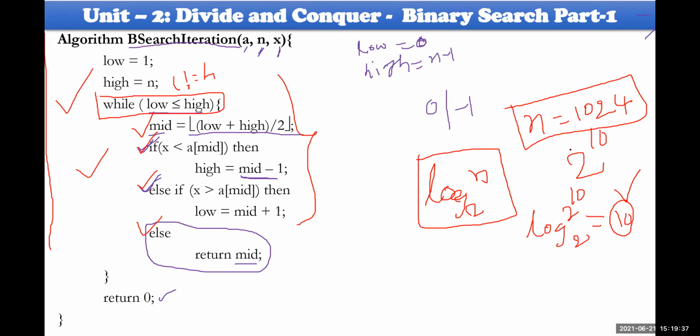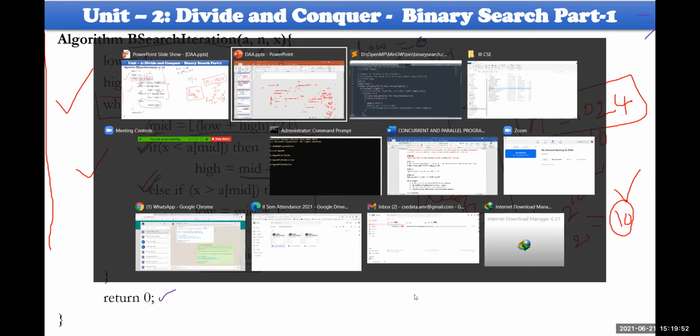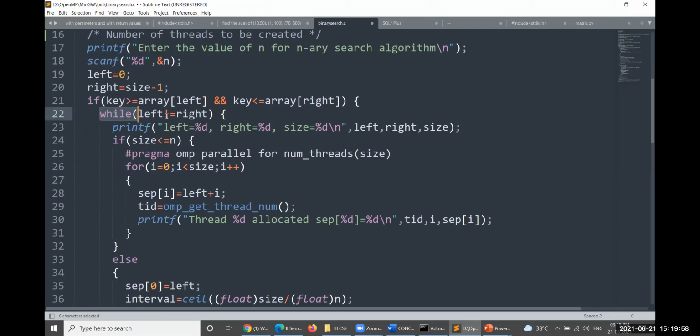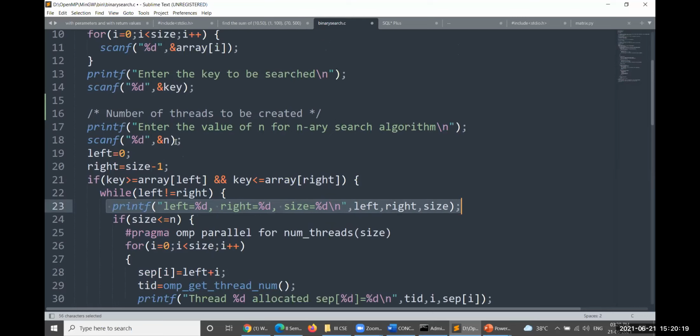So it is very efficient, provided, very importantly, that your data is in ascending order. If your data is not in ascending order, of course, binary search will not work in a proper way. Okay, now look at this. That is the point which we have taken into consideration here. While left not equal to right, it is an iterative kind of algorithm, and we would like to print how the threads are going to be taken into consideration. What is the left value? What is the right value? What is the size value? Size less than or equal to n. N in the sense of what we have taken here.